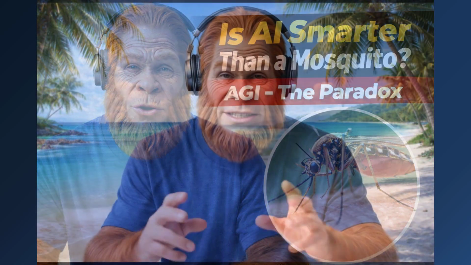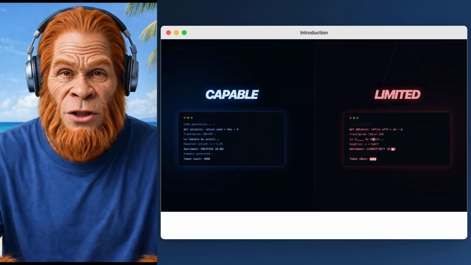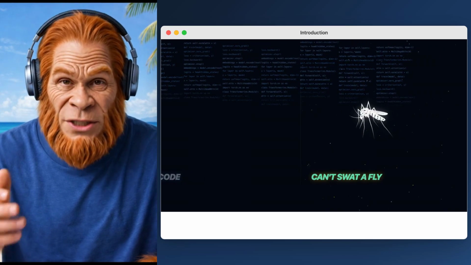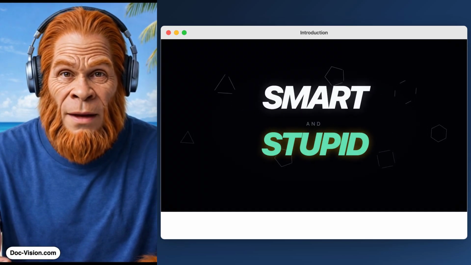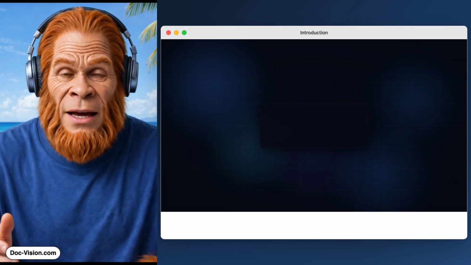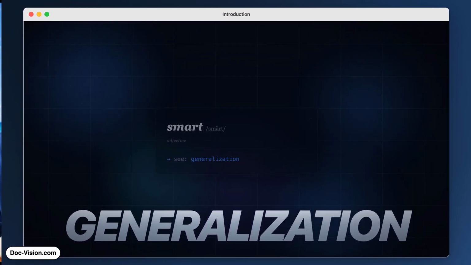Large language models can seem remarkably capable in some settings and surprisingly limited in others. They write code most humans cannot, yet fail at tasks a mosquito handles effortlessly. How can something be so smart and so stupid at the same time? To answer that, we need to define what smart really means, and it starts with generalization.